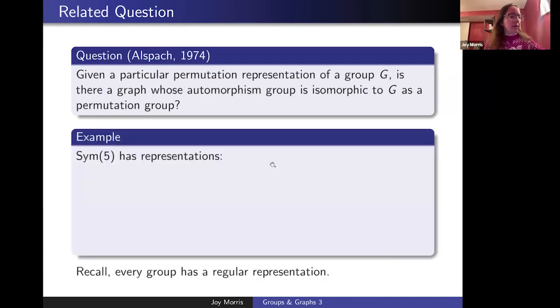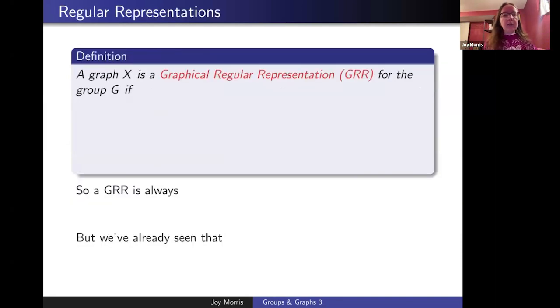Let me give an example of the sort of question. The reason Brian asked this question was that the symmetric group on 5 points, for example, has a lot of different representations.